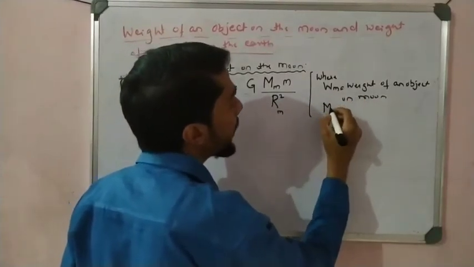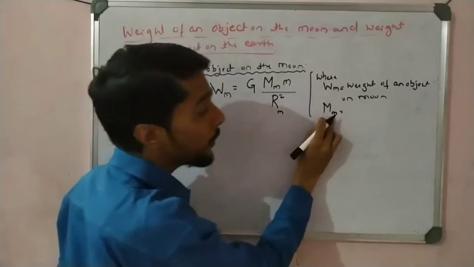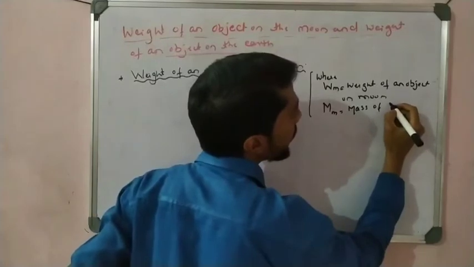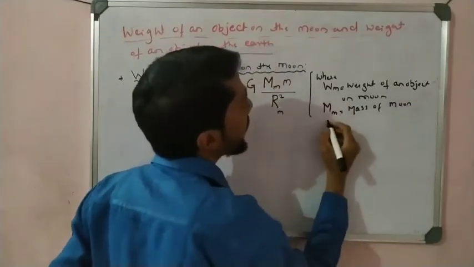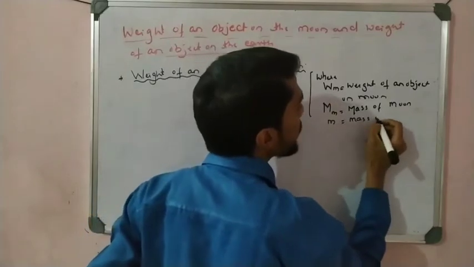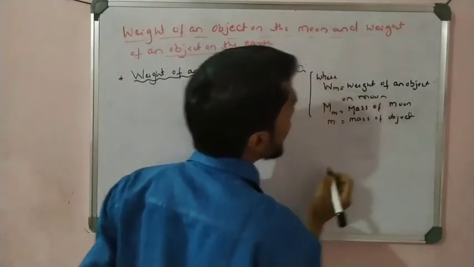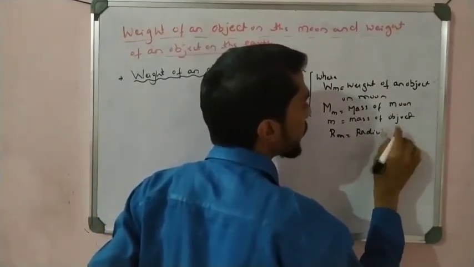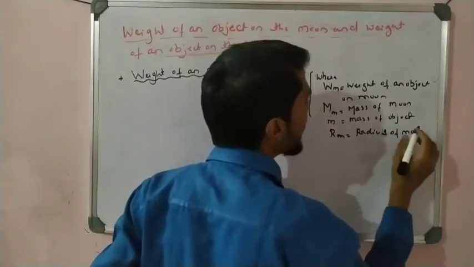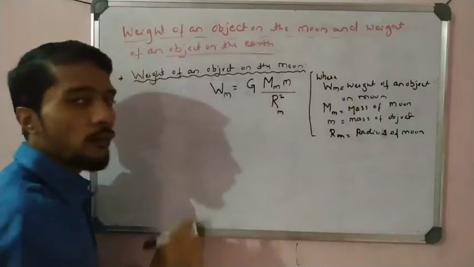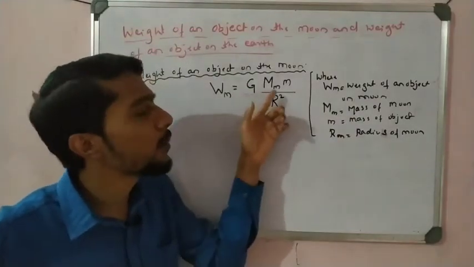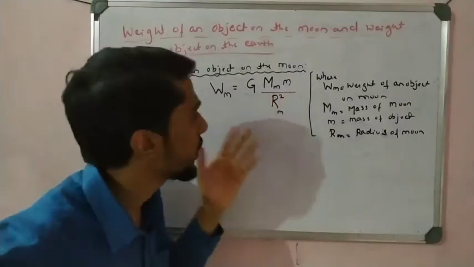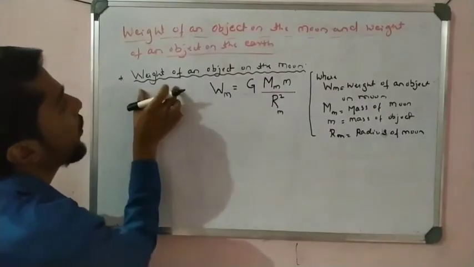What is M? Capital M, with small m as the index, is the mass of the moon. What is small m here? Mass of the object. And what is rm here? Radius of the moon. So the same formula is there, students. See, it is the universal law of gravitation, the same F is equal to G, only we change the values. First we take the mass of the earth, now we take the mass of the moon, that is what we change here. Now let us say this is the weight of an object on the moon.